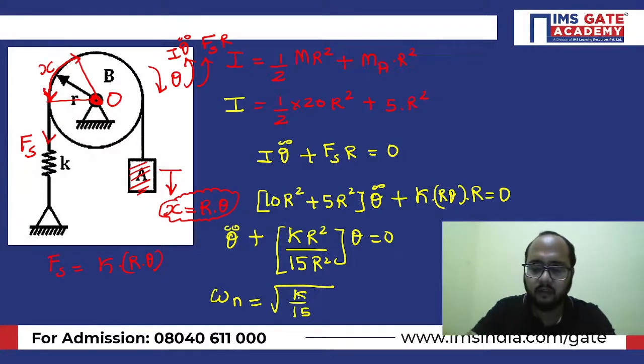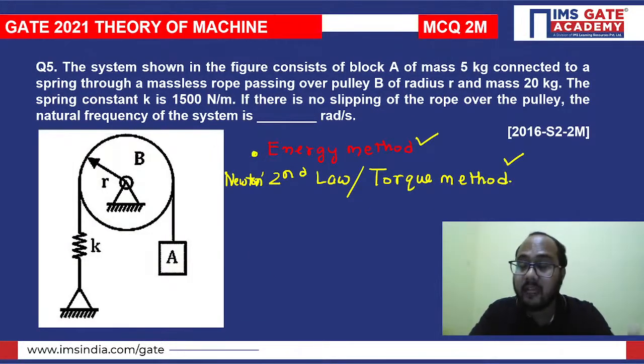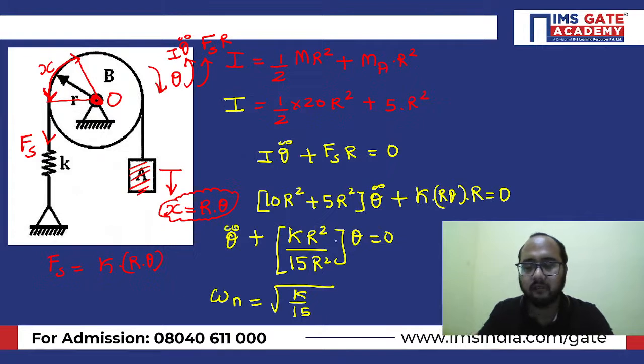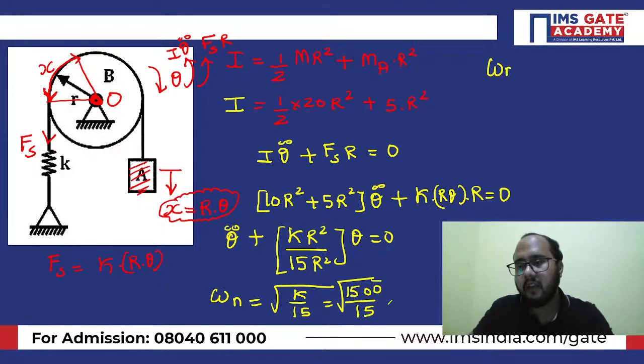So what is the value of K they have given? The value of K they have given is 1500. Obviously it will be under root 1500 divided by 15. So what is the value of omega n you are getting? Omega n value you will be getting under root 100. Under root 100 will be what? 10 radian per second.